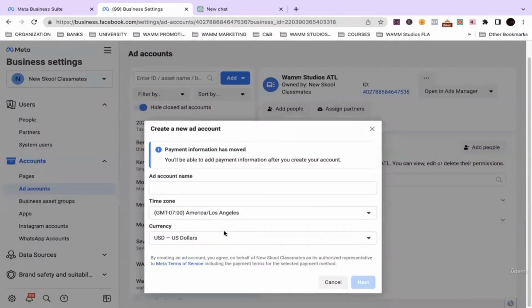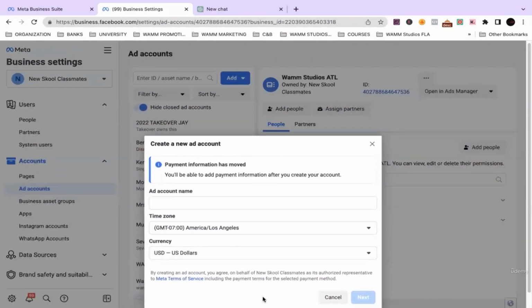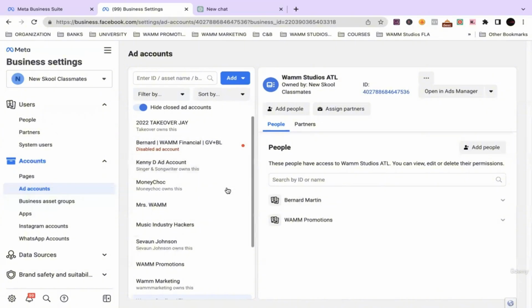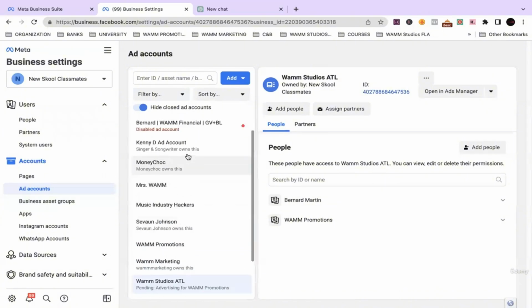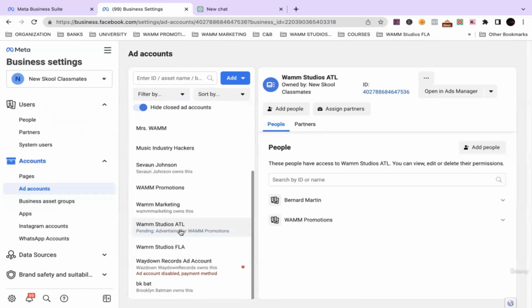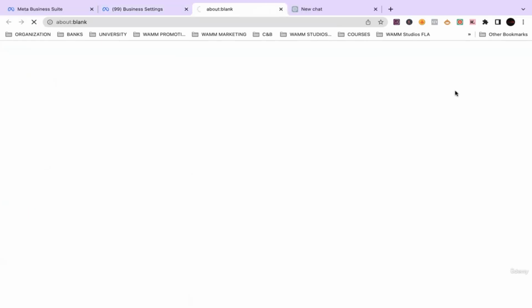All right, and it's super simple, you've got to put in all this cool information: payment information, ad account name, all of that stuff. And once it's created, it'll show up just like all of these accounts here are. So, like I said, we're going to use Wham Studios ATL for an example. Now that I have this clicked on, I'm going to go over here on the right side and click Open Ads Manager.